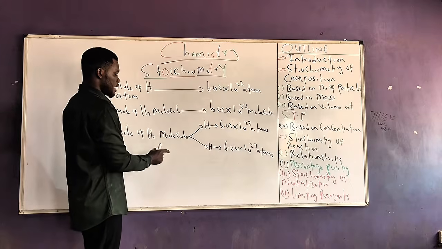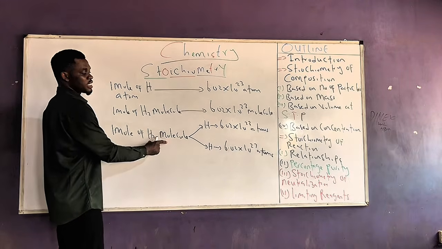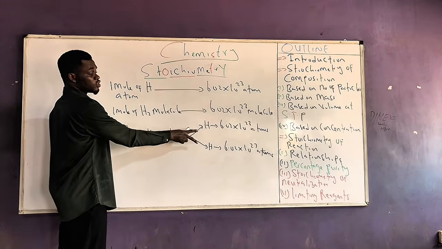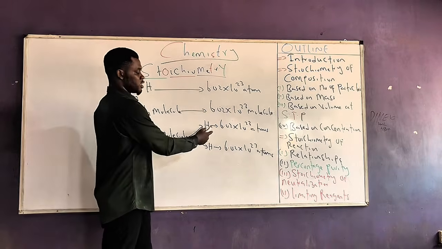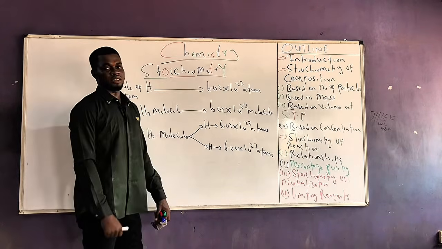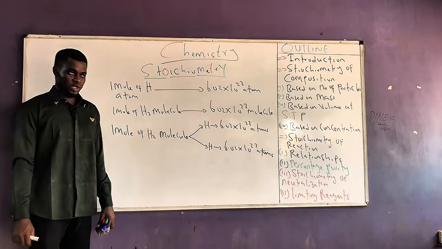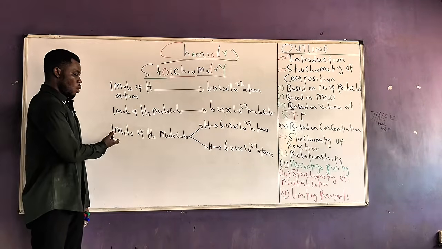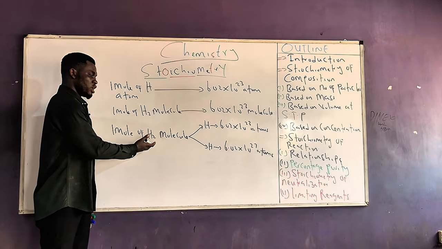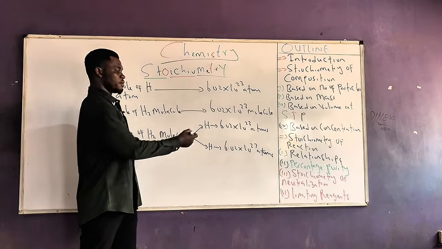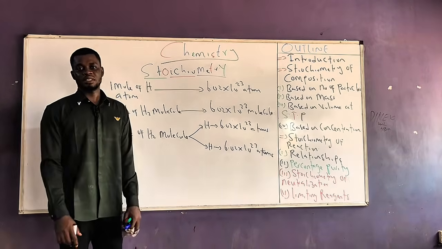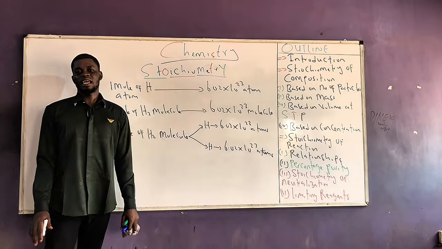We said that the same 1 mole of hydrogen molecule is actually made up of 2 moles of hydrogen atom, where each one of them has 6.02 times 10 raised to the power 23 atoms. Therefore, I can simply say that 1 mole of hydrogen molecule will contain 2 times 6.02 times 10 raised to the power 23 atoms.